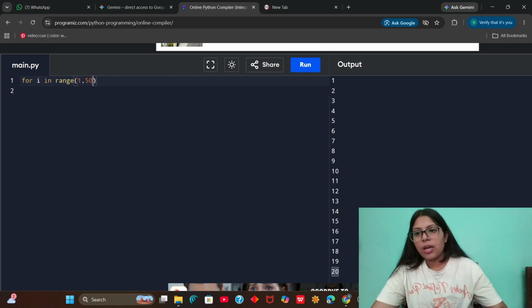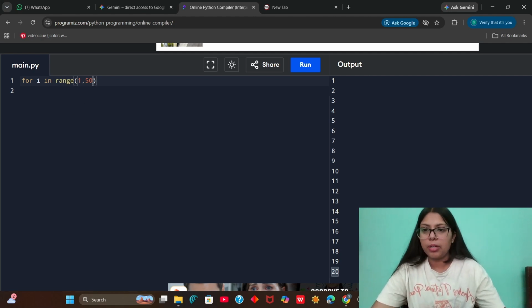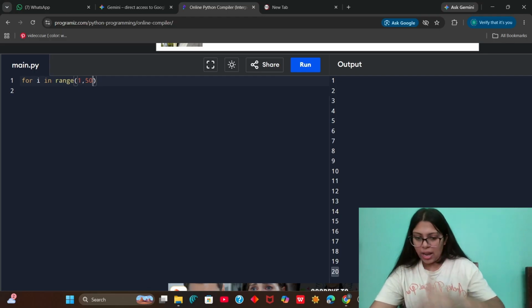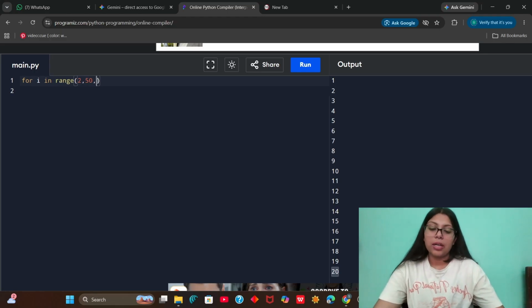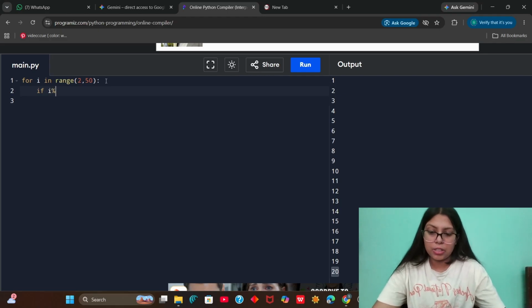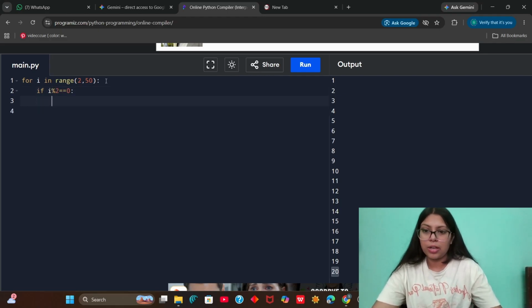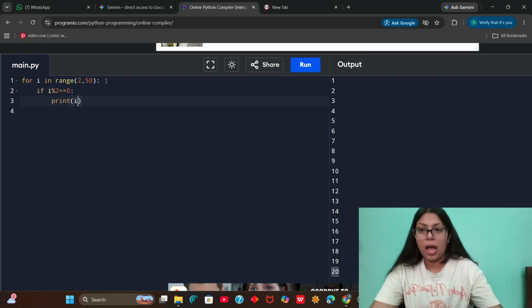And since we have to print the numbers between them, we do not have to increase this value. Now it will work. So what I am doing here is, if I check if i percent 2 is equal to 0, then you have to print i.